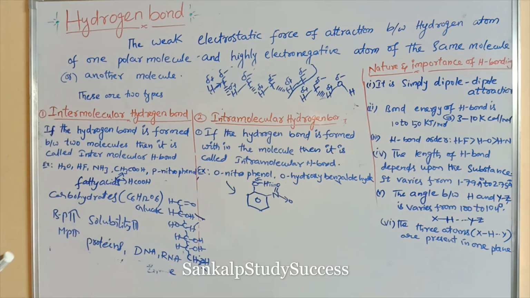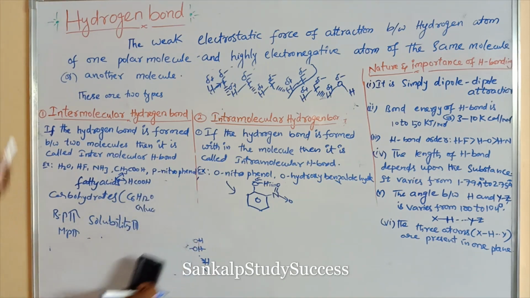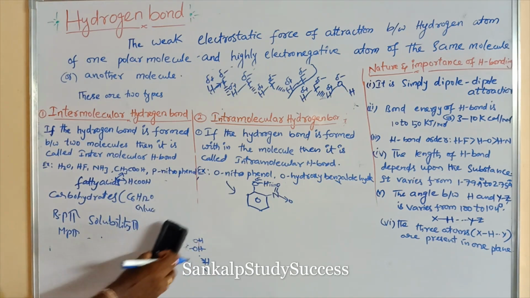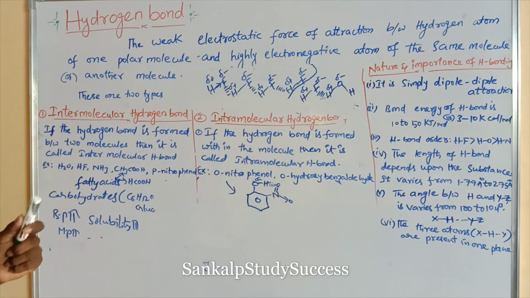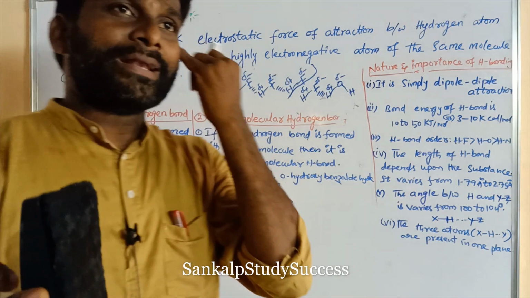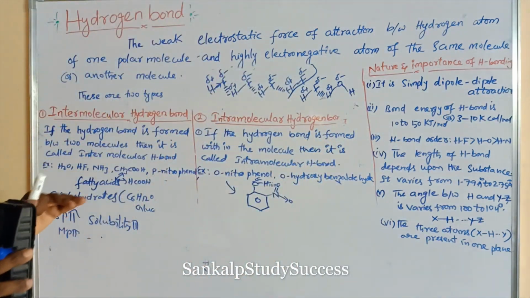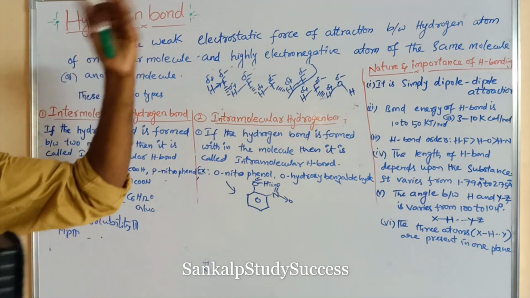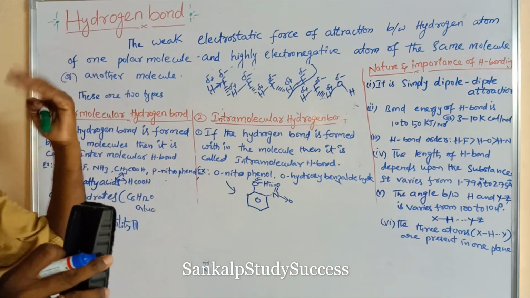Intermolecular hydrogen bond, right? Molecules containing intermolecular hydrogen bonds show some abnormal properties. What are those abnormal properties? High boiling point, high solubility in water, and increased viscosity.